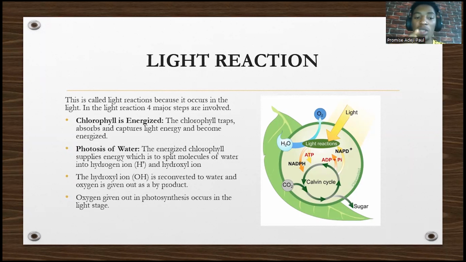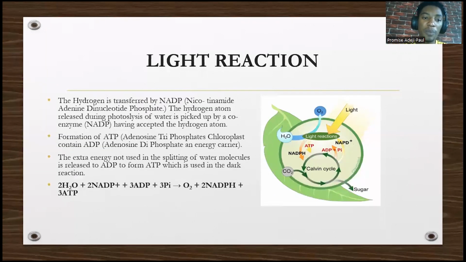It's a common question that the oxygen given off as a byproduct, where is it gotten from? It's gotten through what? Through water, through the photolysis of water. So oxygen given out in photosynthesis occurs in the light stage. Take note, the oxygen that's given off occurs in the light stage.